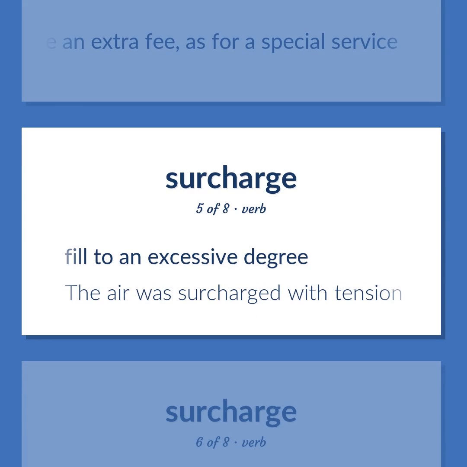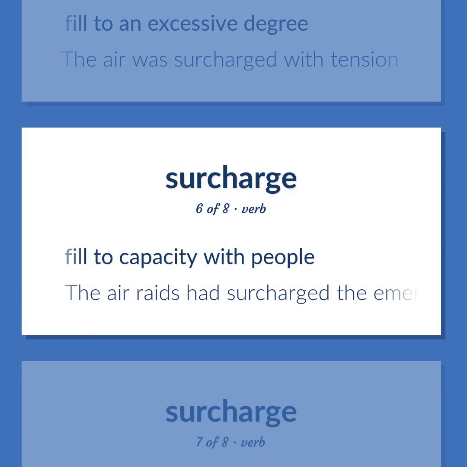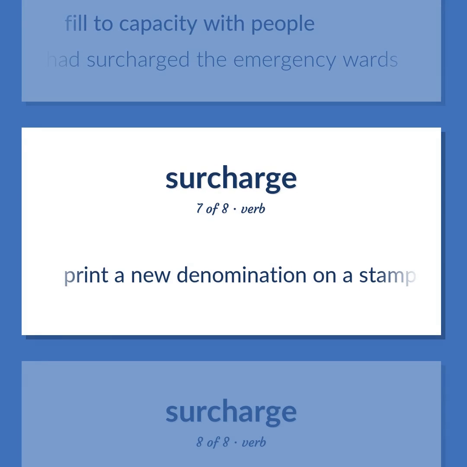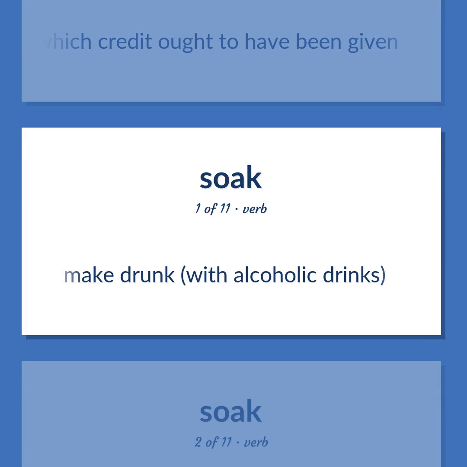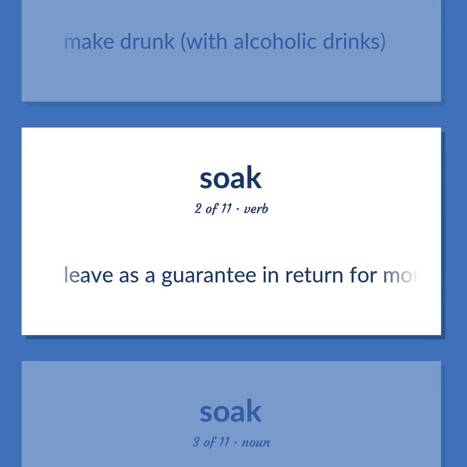Fill to an excessive degree. The air was surcharged with tension. Fill to capacity with people. The air raids had surcharged the emergency wards. Print a new denomination on a stamp or a banknote. Show an omission in an account, for which credit ought to have been given. Make drunk, with alcoholic drinks. Leave as a guarantee in return for money.